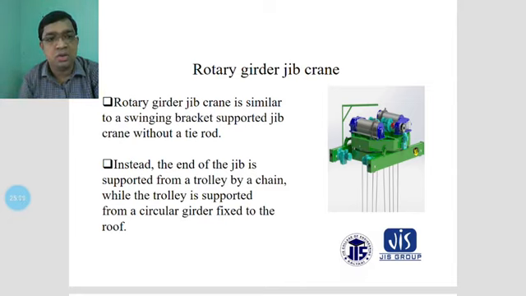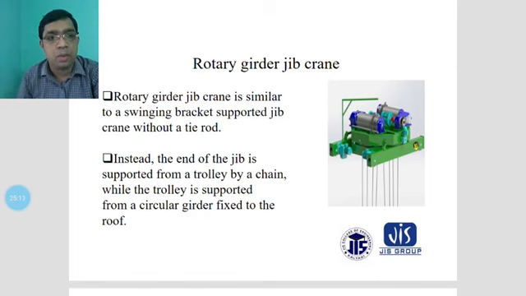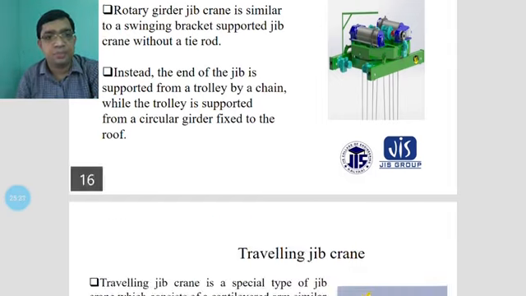It is mounted on the roof, so there is no disturbance from these procedures. The circular girder is fixed to the roof, and this fixing section is also shown, which is of square type.